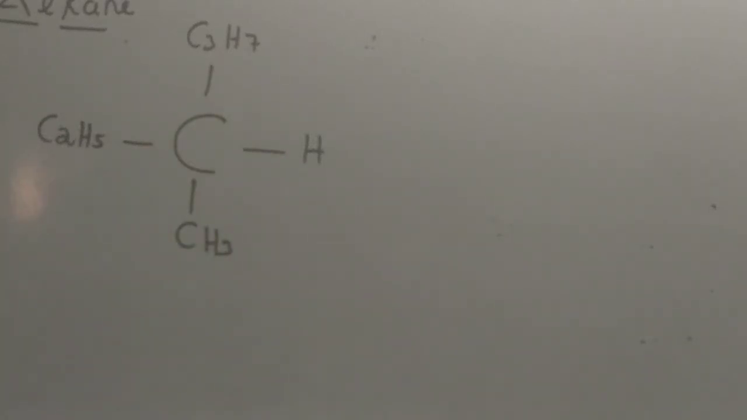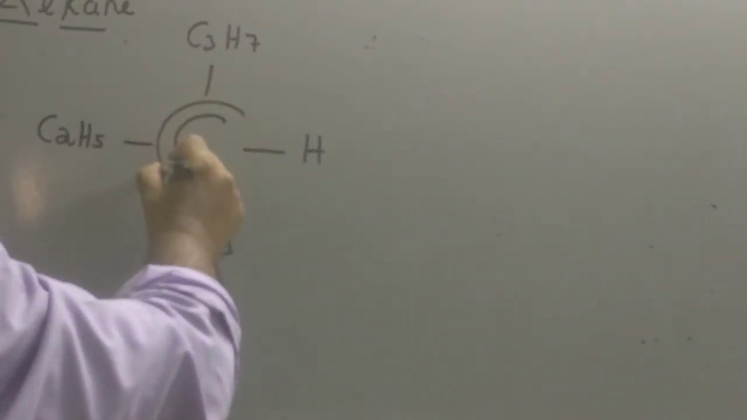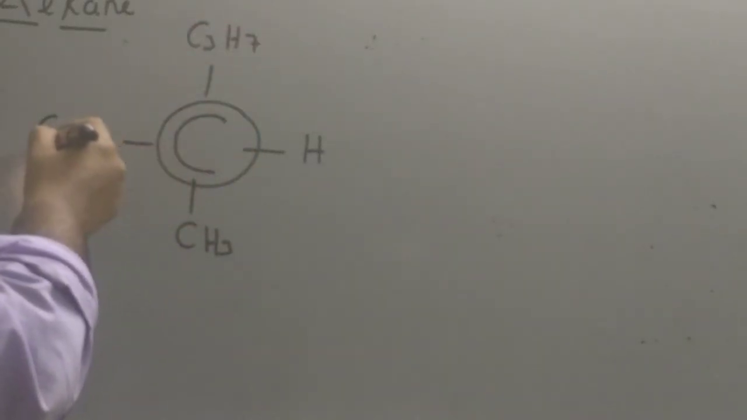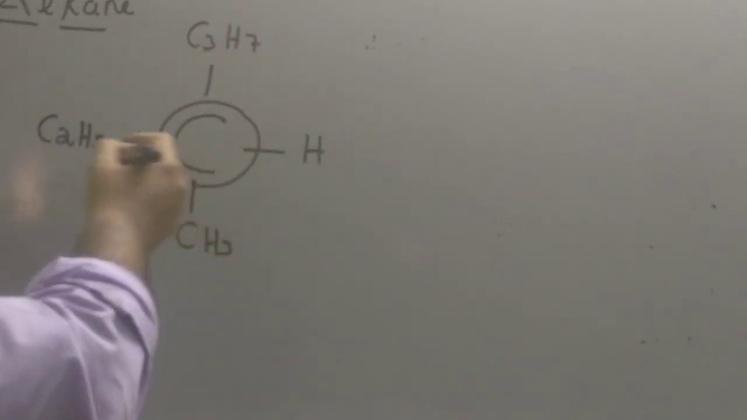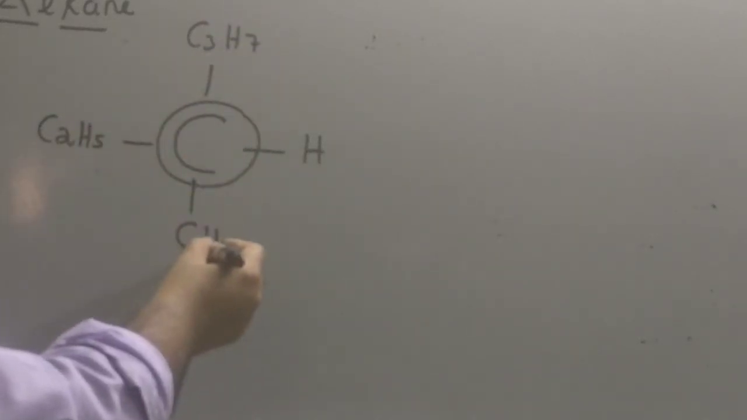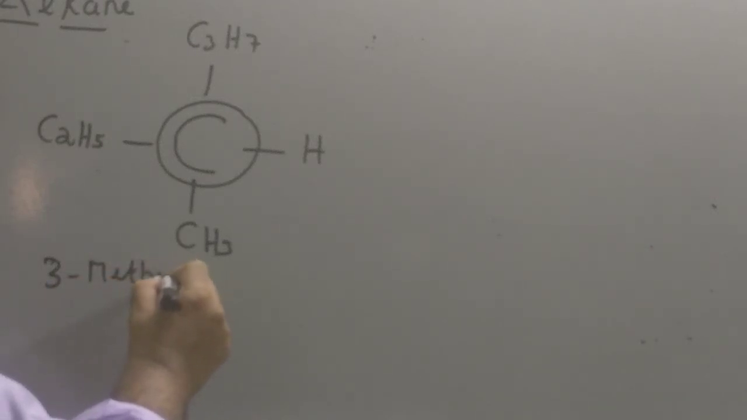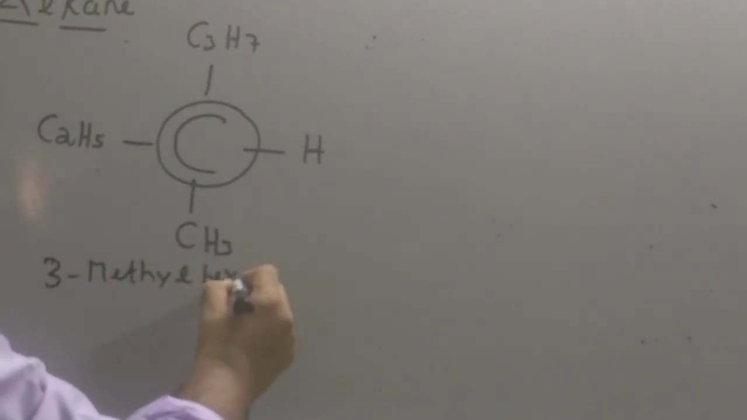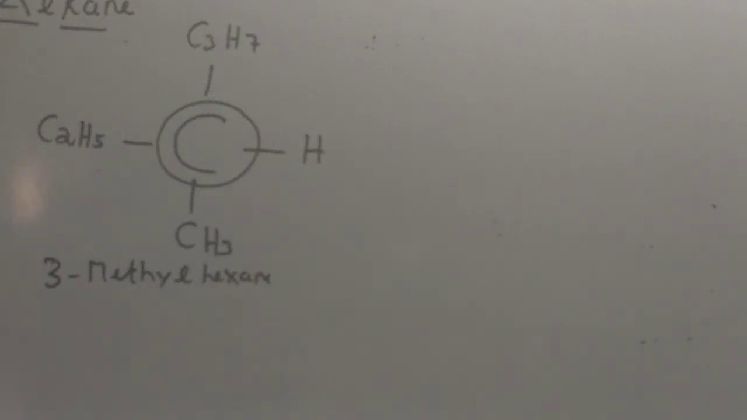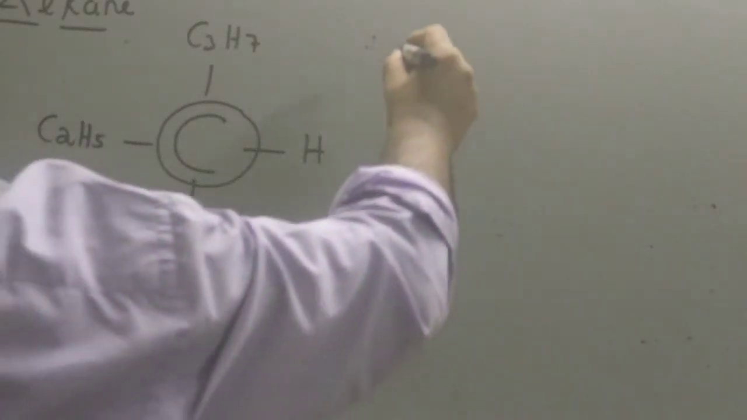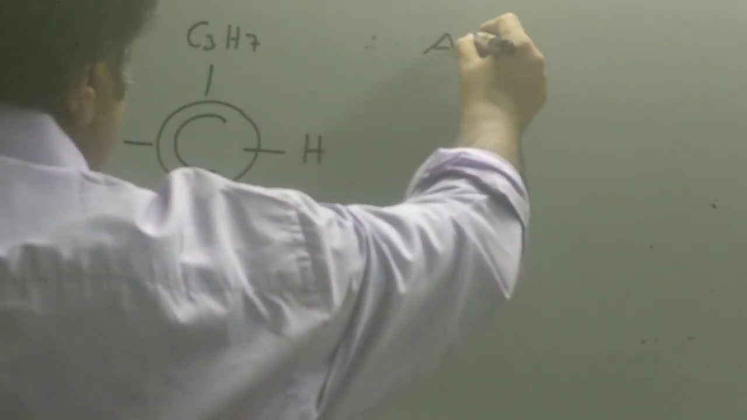And what is the IUPAC name of this compound? This will be a long chain with how many carbon? 2, 3, 4, 5, 6. Hexane derivative. 1, 2, 3. Third position methyl group. So the compound is nothing but 3-methylhexane. This is the smallest alkane which can be optically active. Methane cannot be optically active because in the case of methane all the 4 groups will be the same, that is the hydrogen.